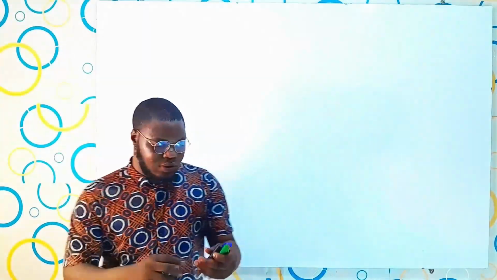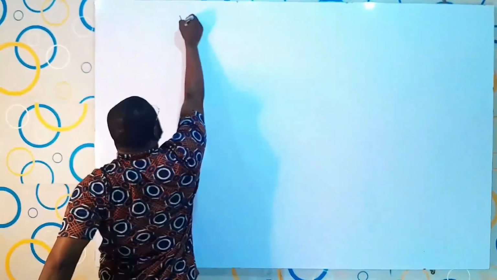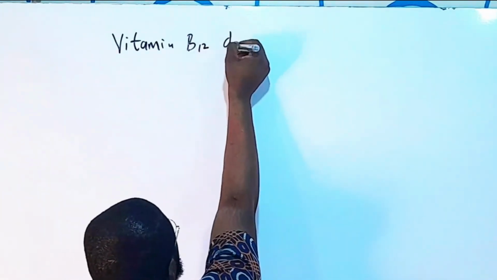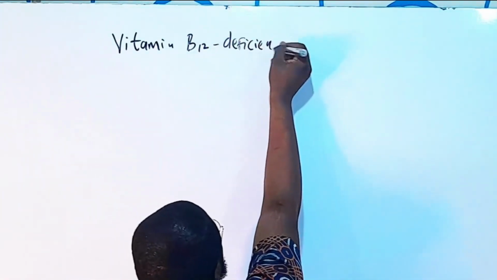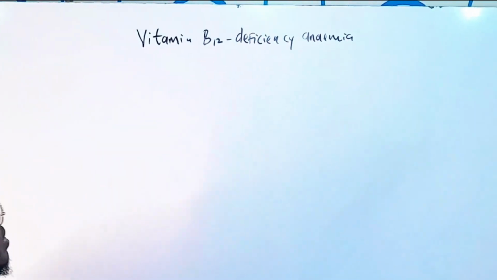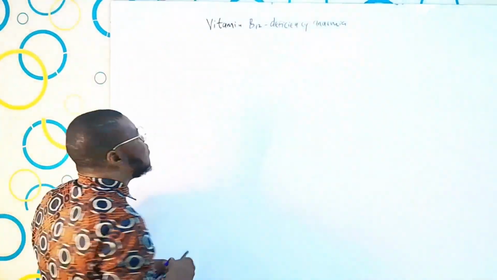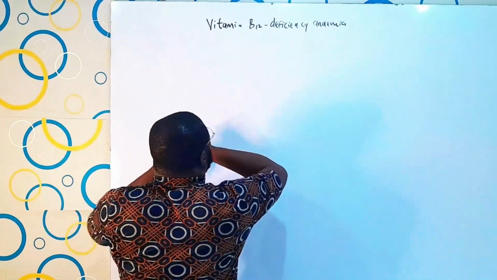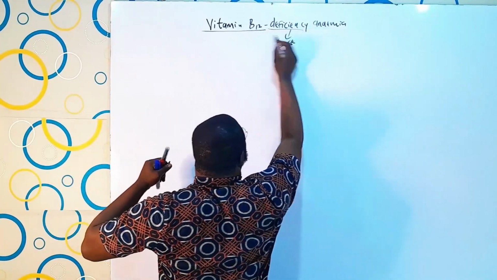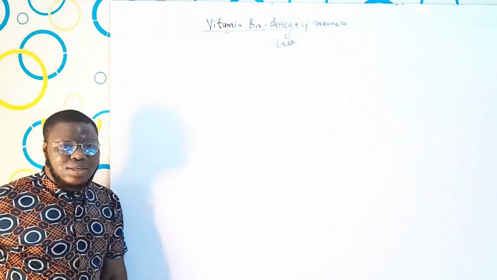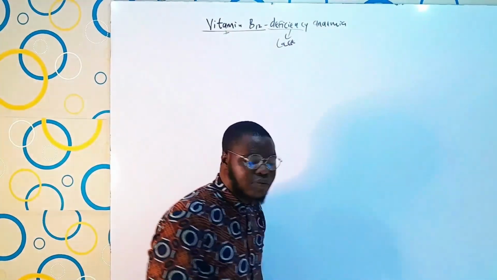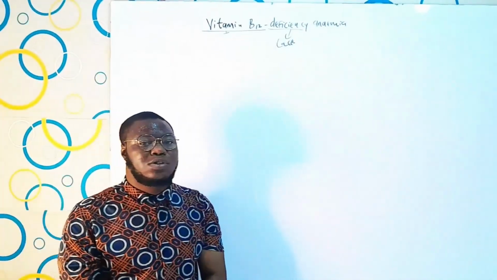You're welcome, guys. Now, let's start with vitamin B12 deficiency anemia. Cool. Now, what is the meaning of that? You don't have to strain yourself at all. Vitamin B12 deficiency means lack of vitamin B12. So if you are not taking in vitamin B12 in adequate amount, you can actually develop what? Anemia, which is a reduction in either the quality or the quantity of the red blood cells.